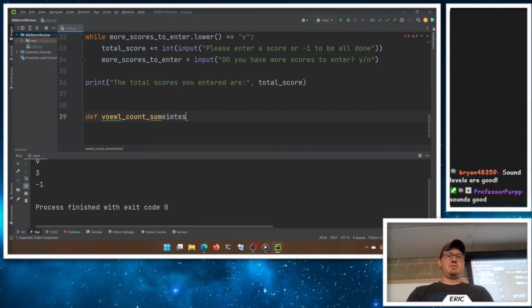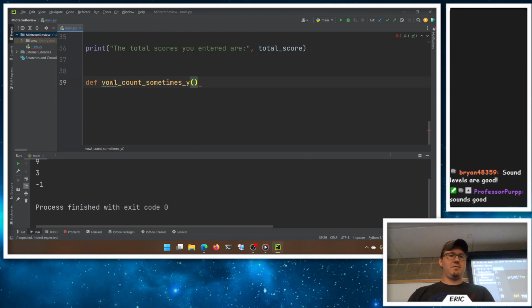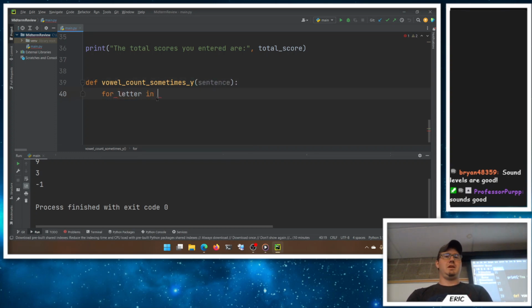Sometimes y, sometimes y, given a vowel. Nope. Oh goodness, vowel. There we go. Given a word, or really a sentence. I don't know. Sentence, sure. And we can say for letter in sentence.